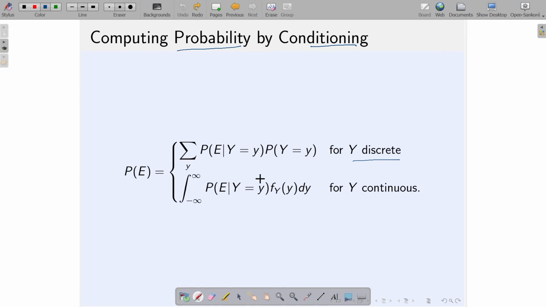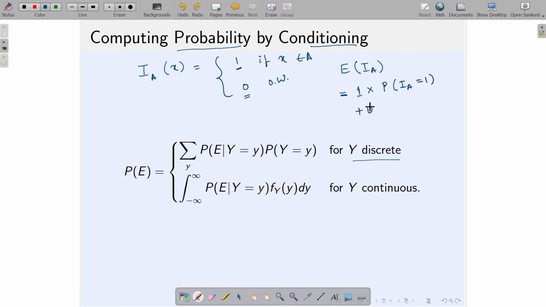Okay. So, that is the thing, and this one actually comes directly from the expectation formula, because just keep in mind, if I have a random vector x and a function I_A which takes value 1 if x belongs to A and 0 otherwise, then it is very easy to see that the expectation of the random variable I_A is nothing but 1 multiplied by the probability that I_A equals 1, plus 0 multiplied by the probability that I_A equals 0, because I_A is a discrete random variable that can take only two values.